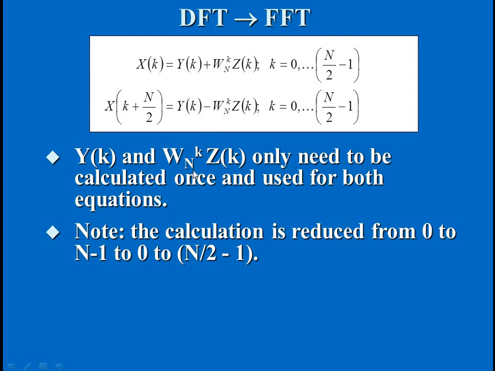The main thing is that the calculation has been reduced from 0 to n minus 1, to 0 to n by 2 minus 1, because we have split the sequence into two halves. So the total sequence length will be from 0 to n by 2 minus 1, instead of n minus 1. So we have reduced half of the manipulations in the FFT. This is the advantage of FFT when compared with DFT.